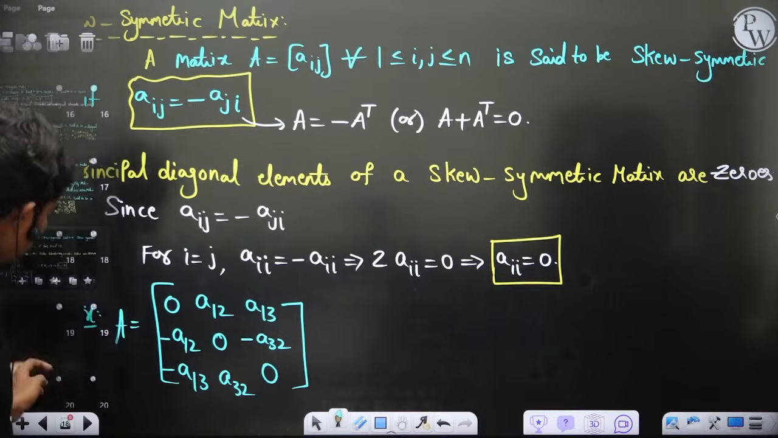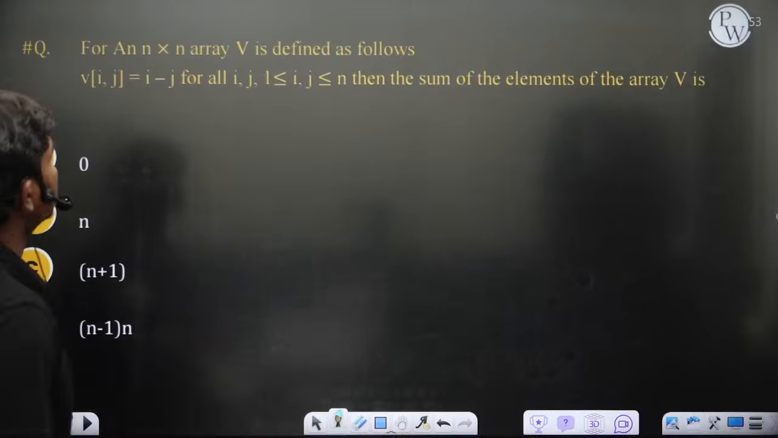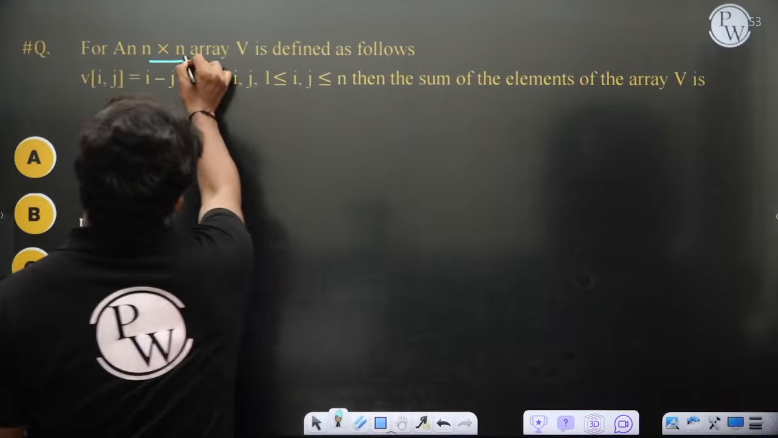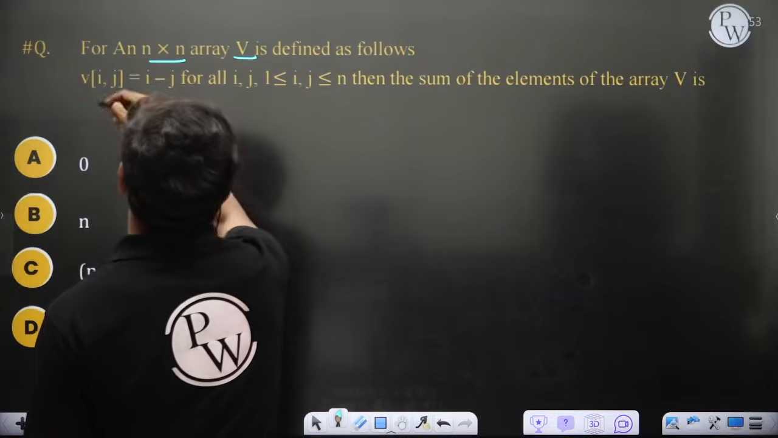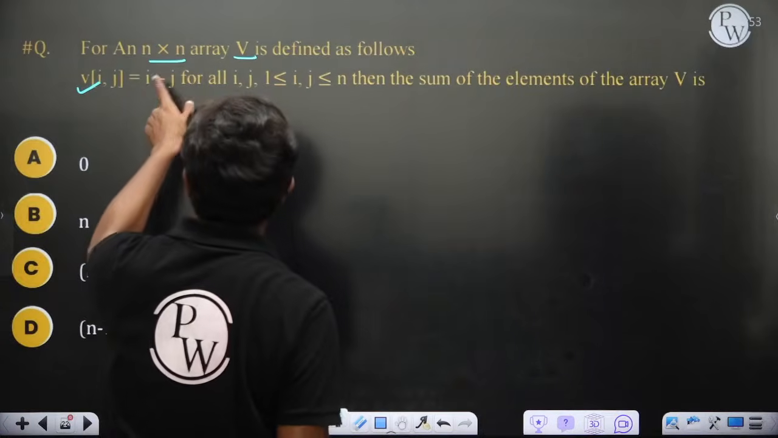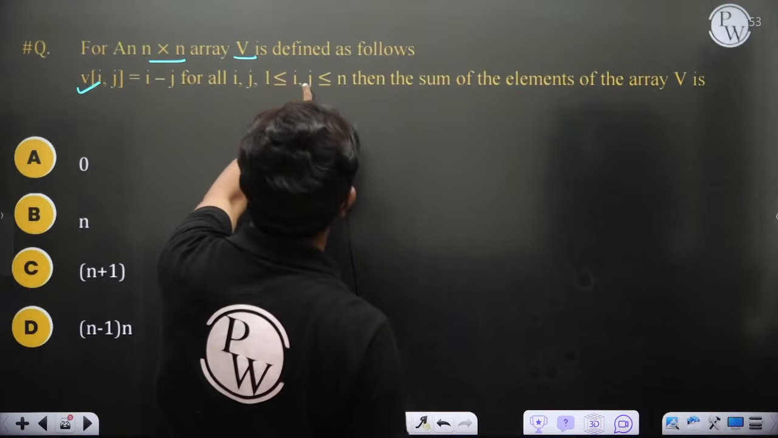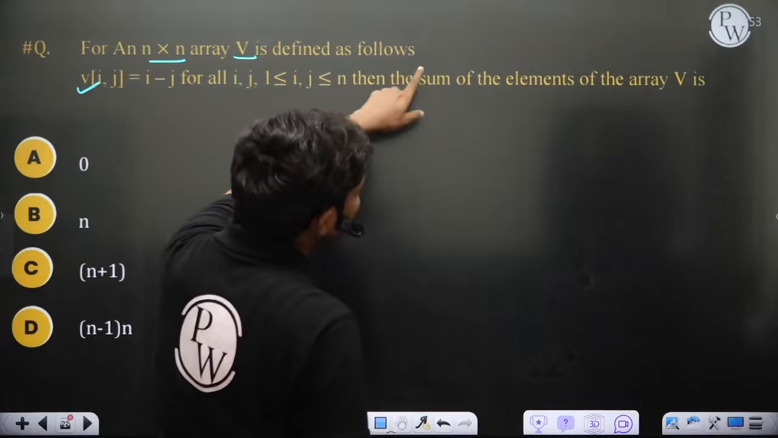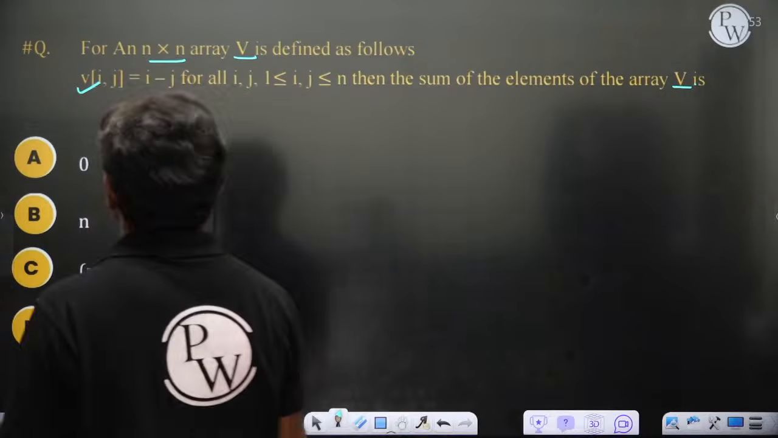Okay, we'll solve one more question which could give some important things. For an n by n array, which is an n by n matrix, of course, V is defined as follows: Vij is equal to i minus j for all i, j such that 1 is less than or equal to i, j, which is less than or equal to n. Then the sum of elements of the array V is dash, which is nothing but the same question.